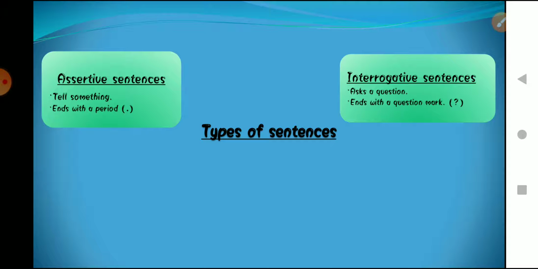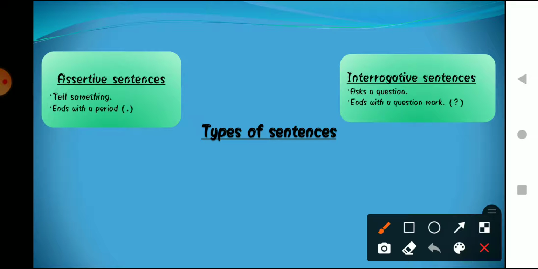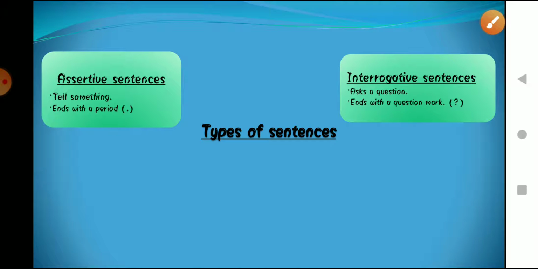Interrogative sentences end with a question mark at the end. For example, if I am asking you, what is your name, then at the end of this sentence I am going to put a question mark to make you understand that I am asking you a question. Yes, these are the two types of sentences.